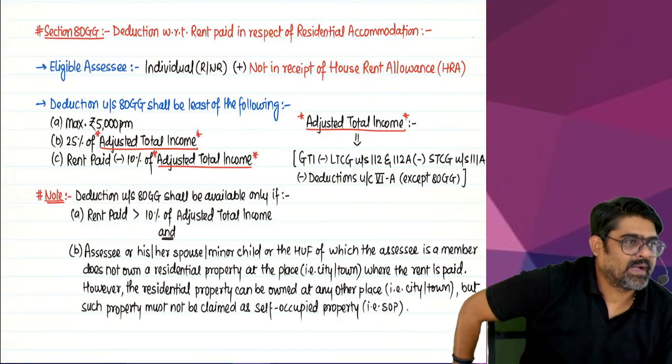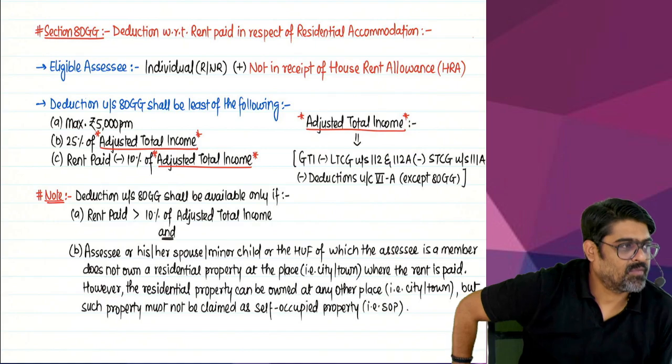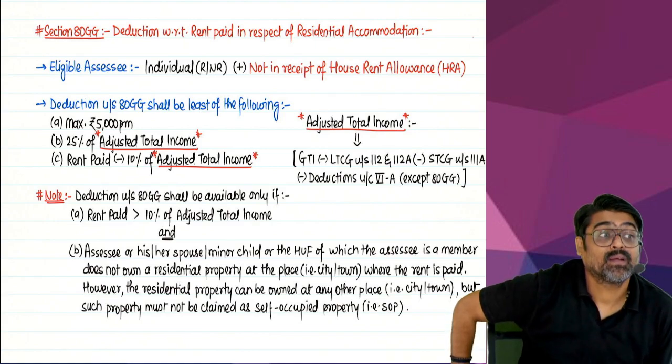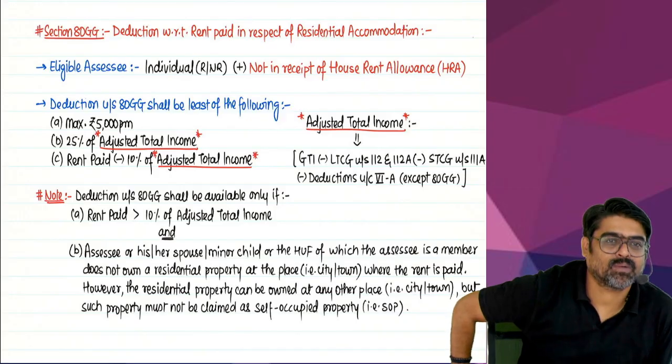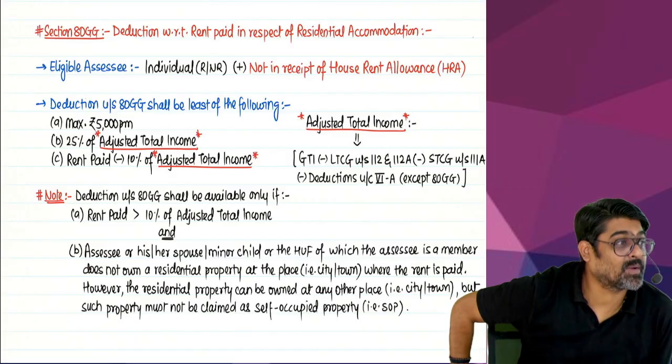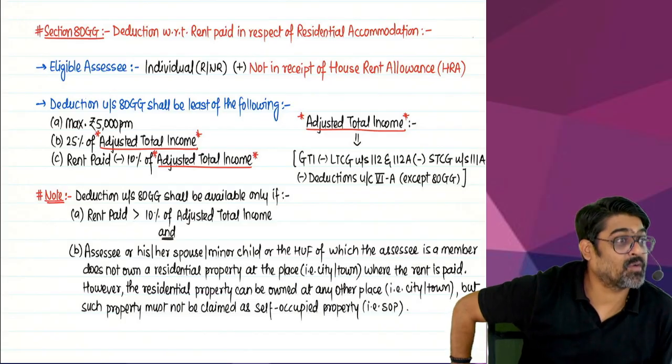And 80GG deduction will not be available also if, in the city where you have taken the rental accommodation and are paying rent, you own a residential house property, or your spouse owns a residential house property, or your minor child owns a residential property, or a HUF owns a residential house property of which you are the owner. Then also you are not going to get 80GG deduction.